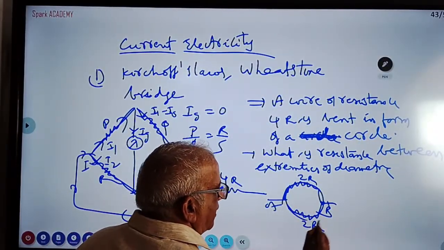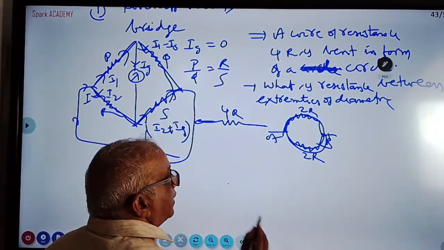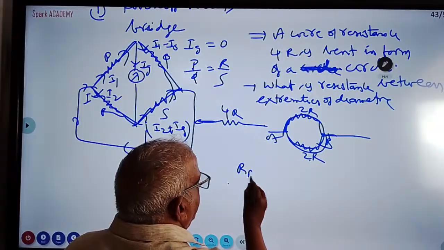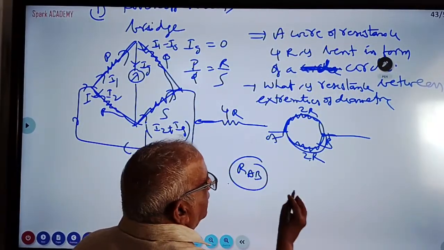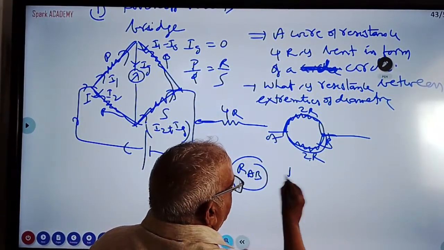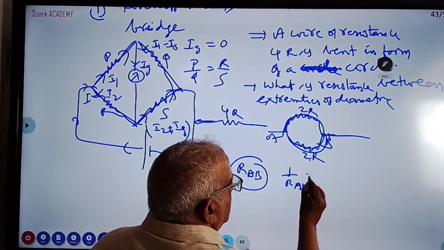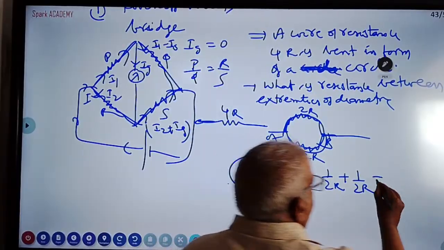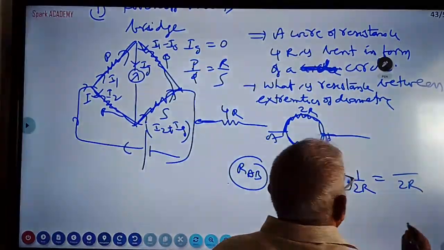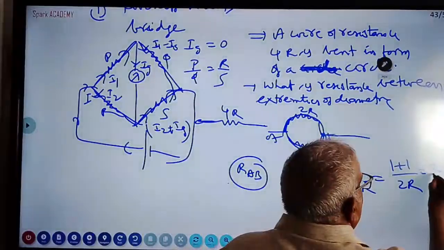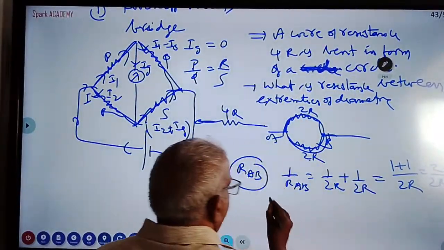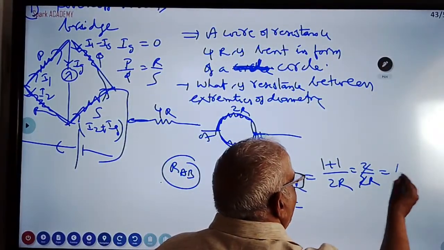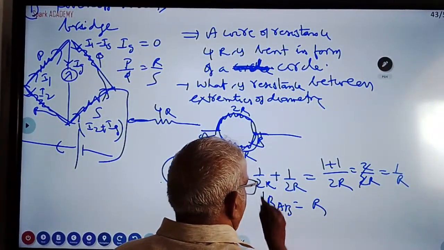One part is this, another part is this. 4R is bent into two equal parts, one is 2R, another is 2R. Between A and B, they are in parallel. How to find the resistance? 1 by resistance of AB equals 1 by 2R plus 1 by 2R. The LCM is 2R, so 1 plus 1, 2 by 2R. Therefore, the resistance of AB will become equal to R.